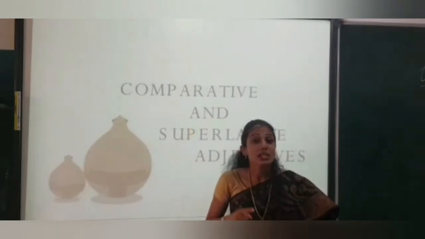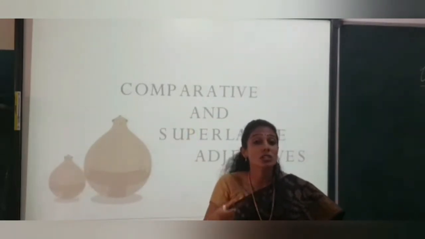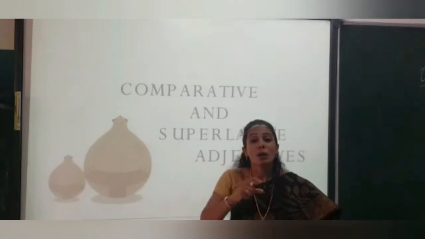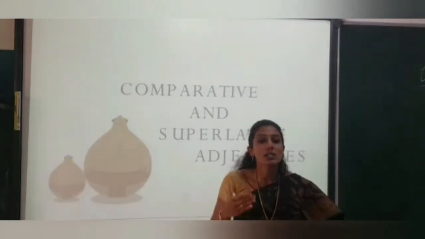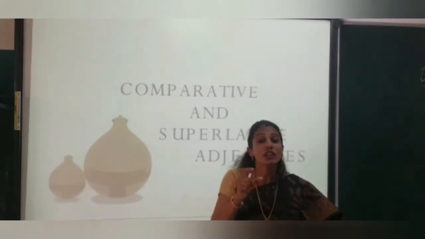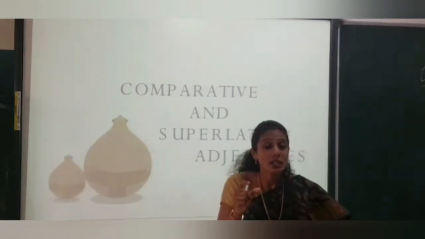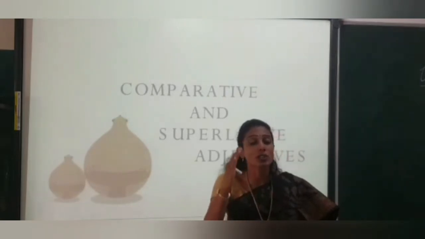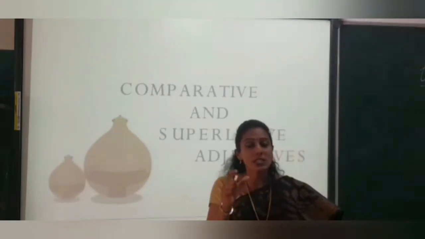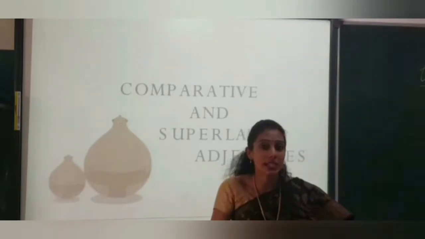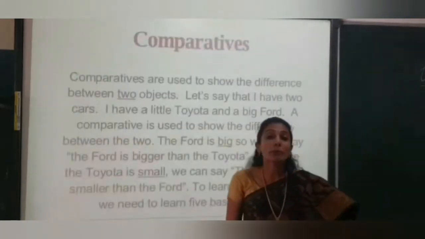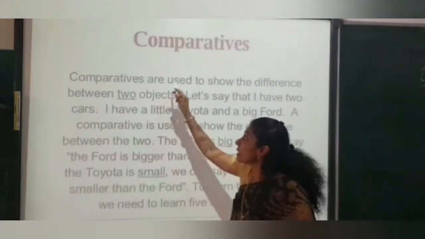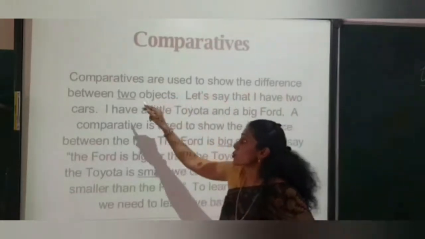Positive degree means when we use a positive statement or a positive adjective. For example, Rahul is a smart boy. Here the adjective I am using is smart. So I am only talking about this particular boy. Rahul is a smart boy. I am making a positive statement. Now moving on to the next, that is comparative and superlative. What do you mean by comparative? Comparatives are used to show the difference between two objects.